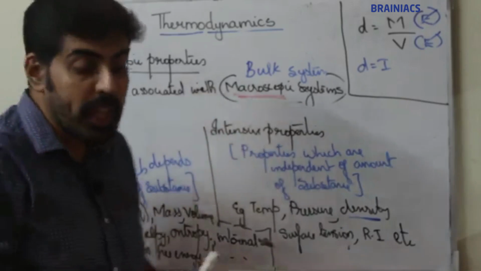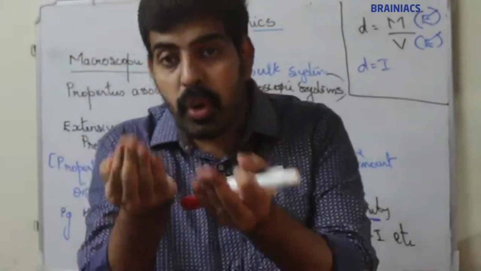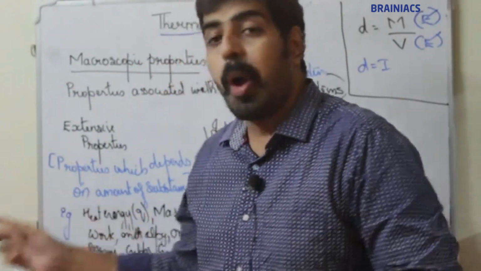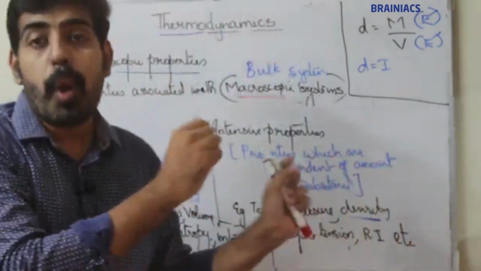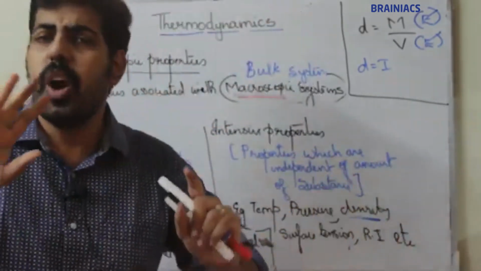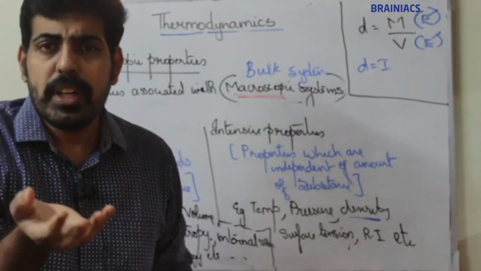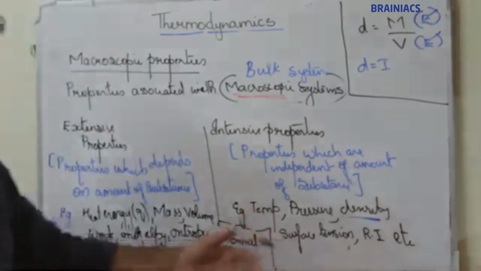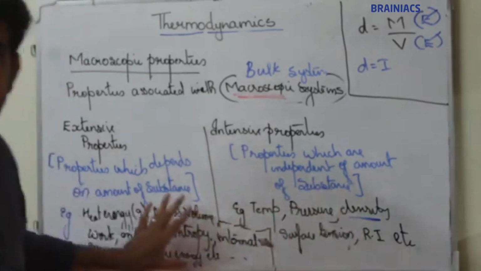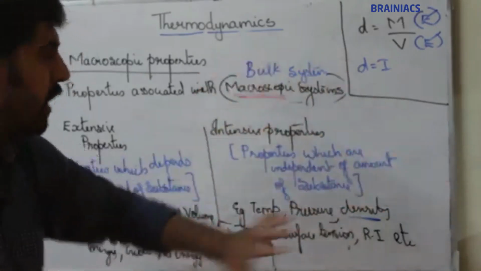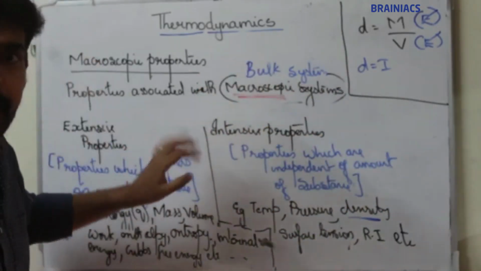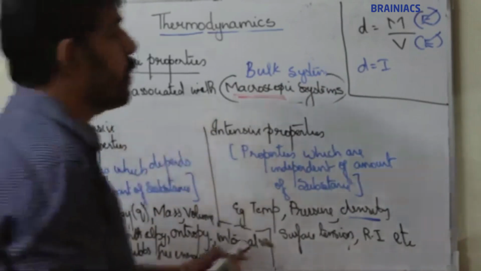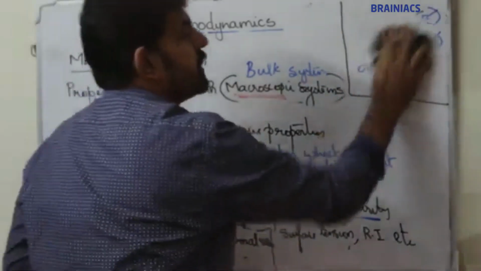What are extensive properties? Properties which depend on the amount of substance are known as extensive properties. And what are intensive properties? Properties which are independent of, they will not depend on, the amount of substance. So these are the examples, and all examples will be discussed later in this chapter. I think it's clear. Now one more thing.